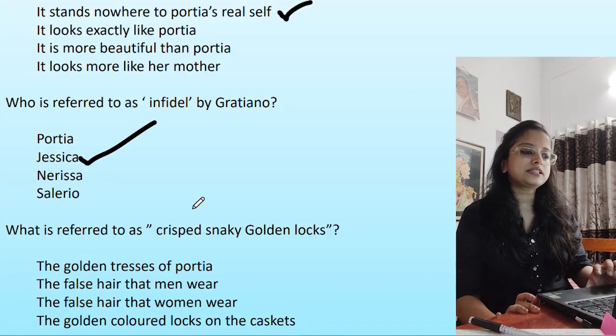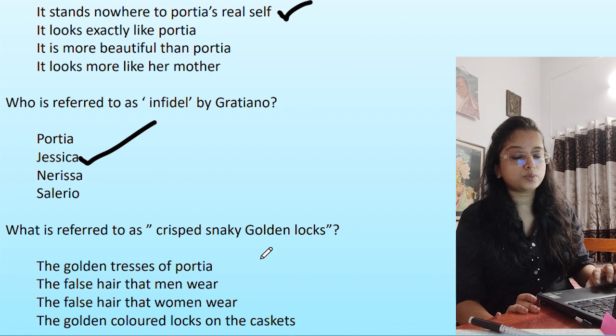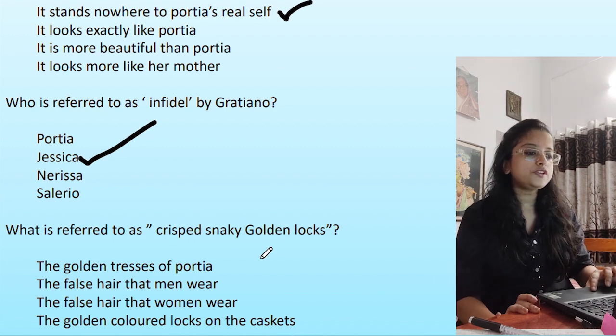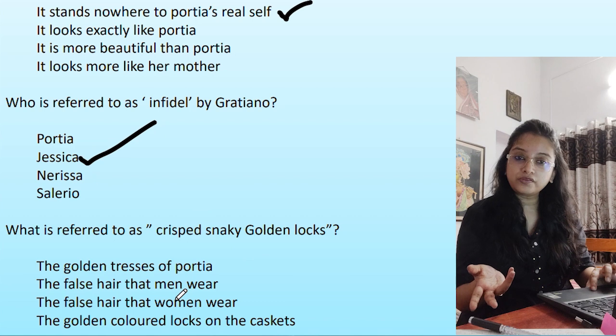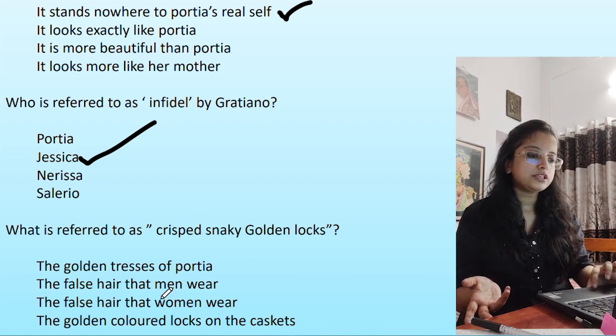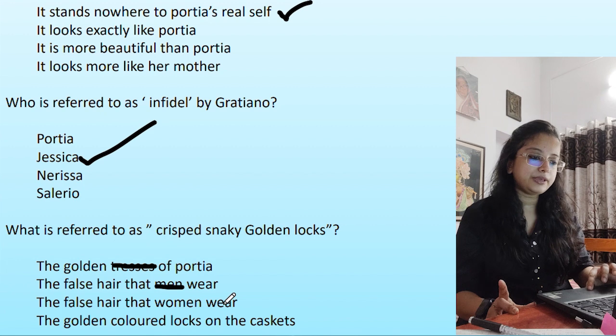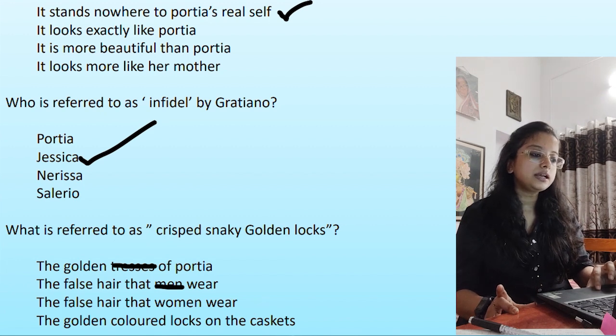What is referred to as crisped, snaky, golden locks? What does this mean? The golden tresses of Portia? Tresses? No. The false hair that men wear? Men is incorrect over here. Tresses is incorrect over here. The false hair that women wear? This can be correct. The golden colored locks on the caskets? No. Option number